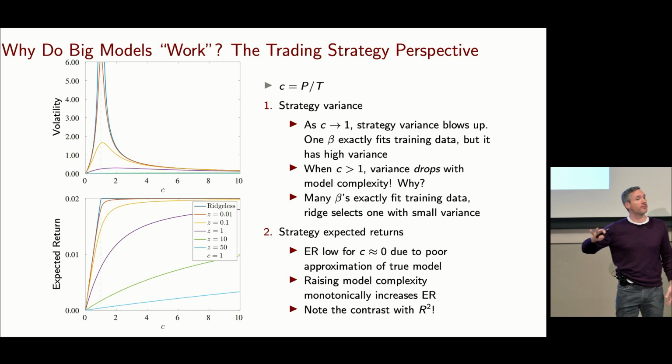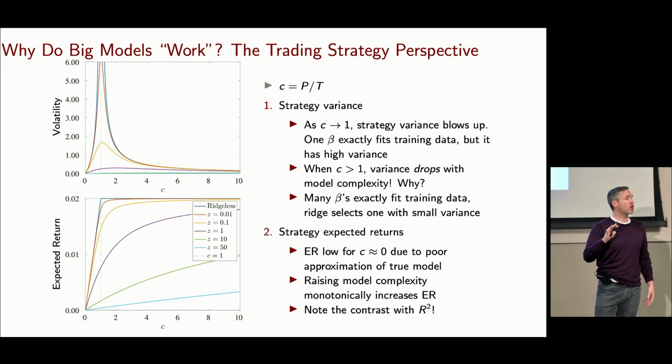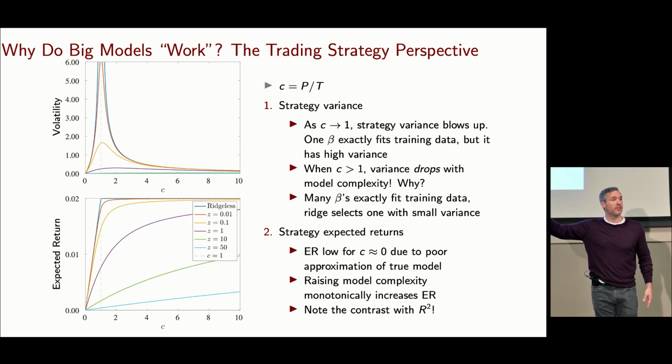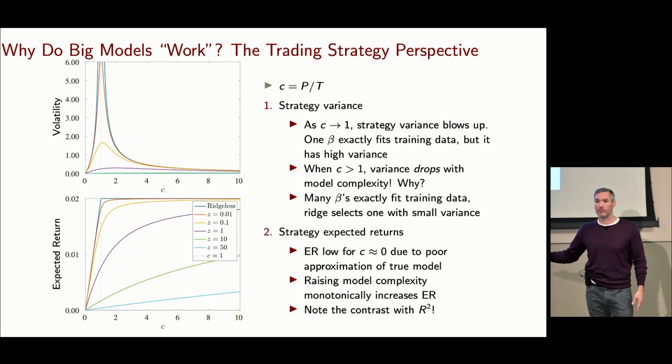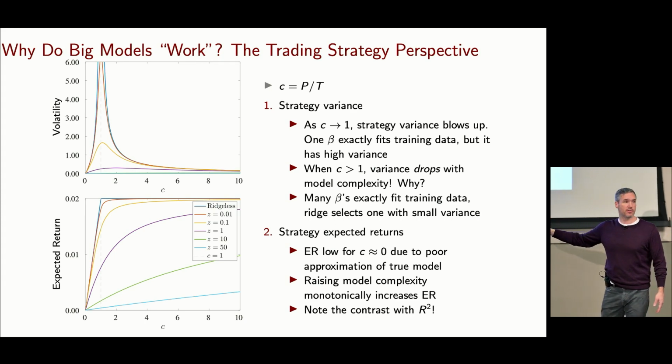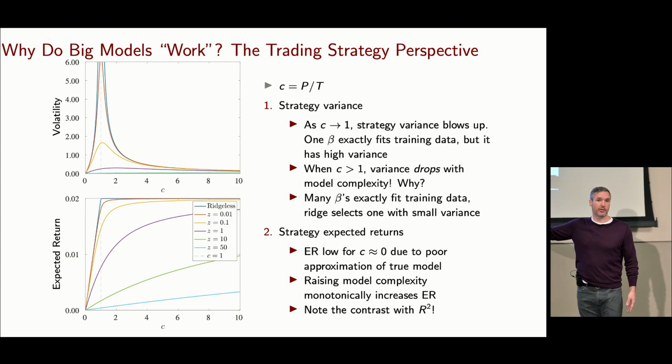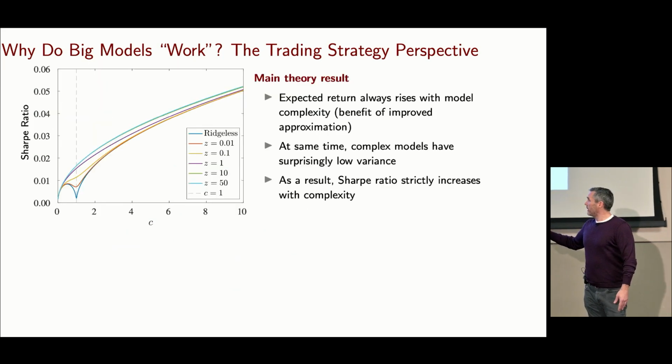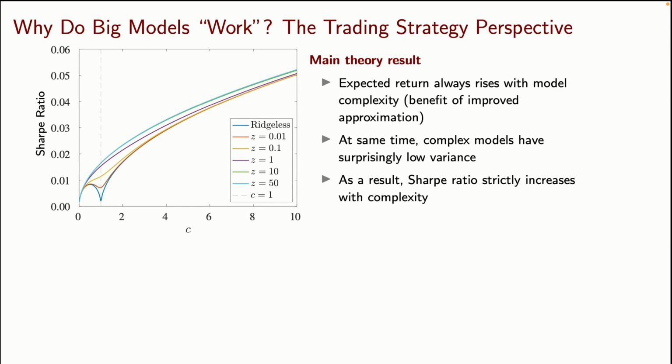And that's something that I think in finance we haven't fully appreciated for a long time. When we think about the cost of big models, it's coming through the variance. There's only benefit for big models when we think about it from the perspective of expected returns. All right, so if we can understand this logic, then the next slide that I'm going to show you is totally obvious, because all I want to do is take the ratio of these two figures, right? And if I do that, I get the Sharpe ratio. We see that when complexity goes up, variance comes down, but expected return is rising or flat. Of course, that means that the Sharpe ratio of a trading strategy that uses lots and lots of parameters is going to be a good Sharpe ratio.